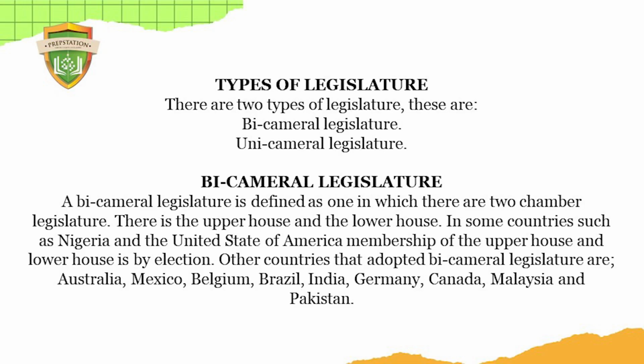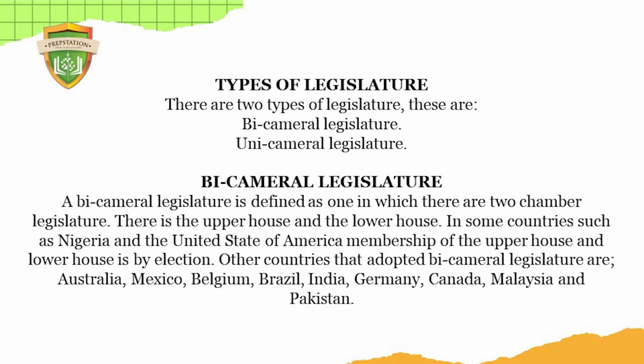Bicameral legislature is defined as one in which there is a two-chamber legislature: the upper house and the lower house. In some countries such as Nigeria and the United States of America, membership of the upper house and lower house is by election.